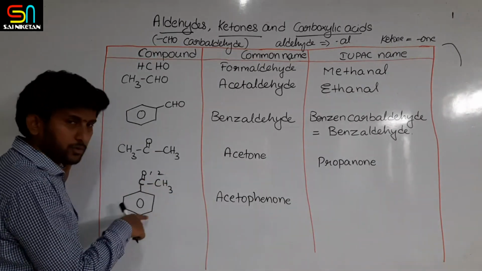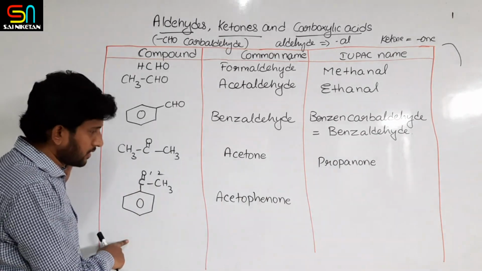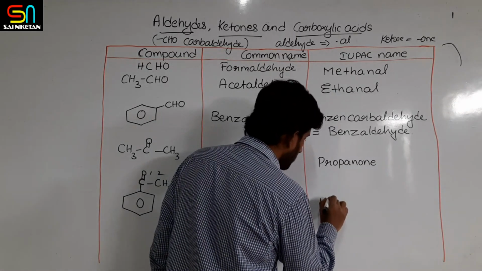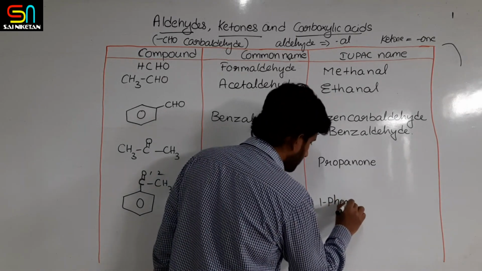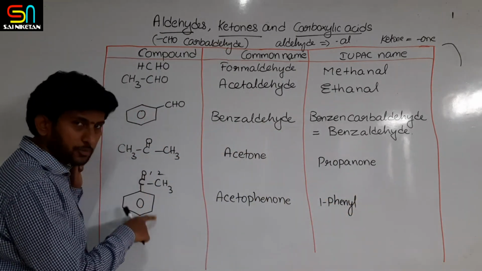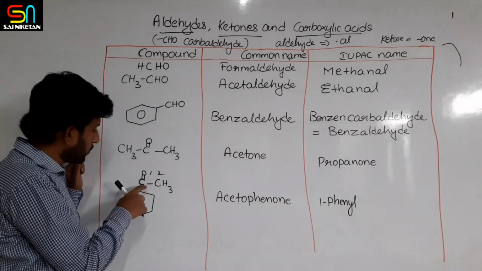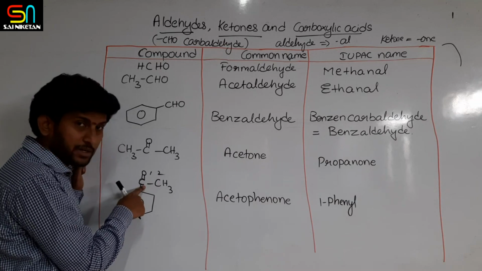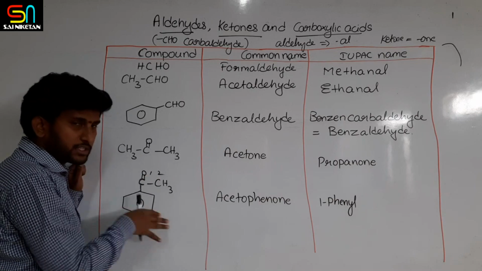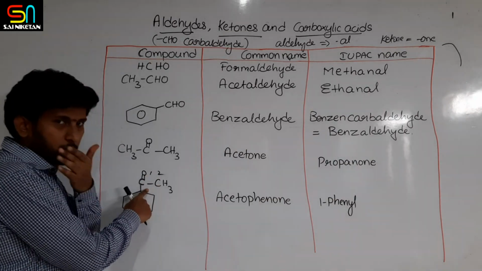If one of the groups is benzene, then it should be called 1-phenyl. Counting from this carbon, at the first carbon the phenyl group is there. So whenever the first carbon is a ketone attached to a phenyl group, always say 1-phenyl. If it is 2 carbons, it means ethanone.